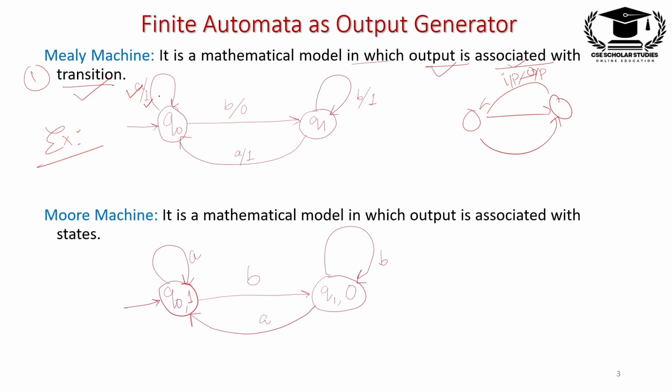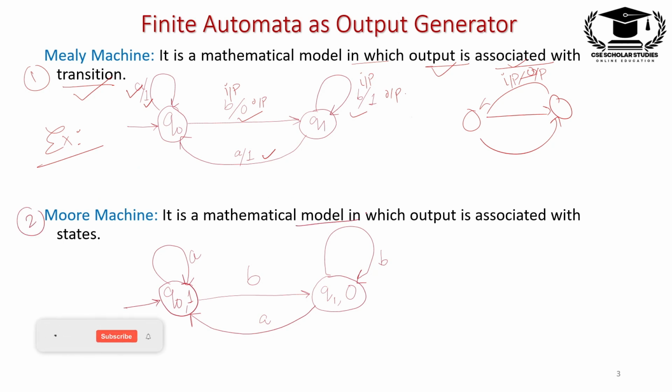Means मेले मशीन में जो हमारा आउटपुट होगा किसी भी इनपुट पे वो ट्रांजिशन पे रिप्रेजेंट करते हैं, राइट. Here B is the input and 0 is the output. So this is the example of Mealy machine, and second is a Moore machine.